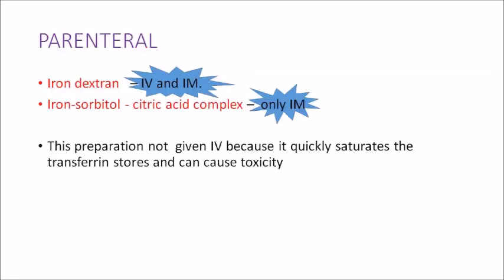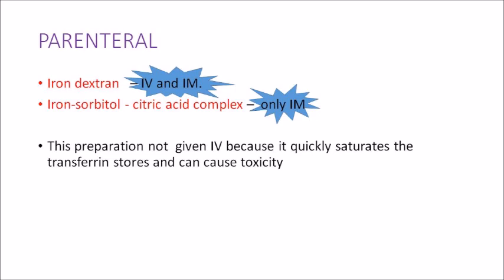Parenteral preparations are iron dextran, iron sorbitol, citrate complex. So in oral preparation you had iron calcium complex. Okay, parenteral ones are iron dextran and iron sorbitol citric acid complex. Out of this iron dextran preparation you can give IV as well as IM, intravenously or intramuscularly. But iron sorbitol citrate complex is given only IM, because when you give it IV, it will quickly saturate the transferrin stores. So it will cause toxicity.